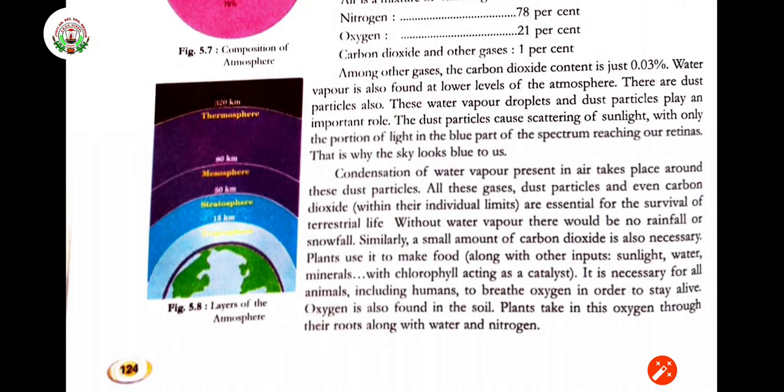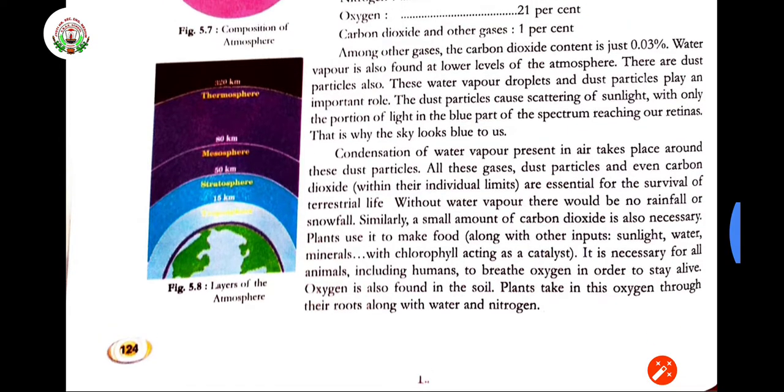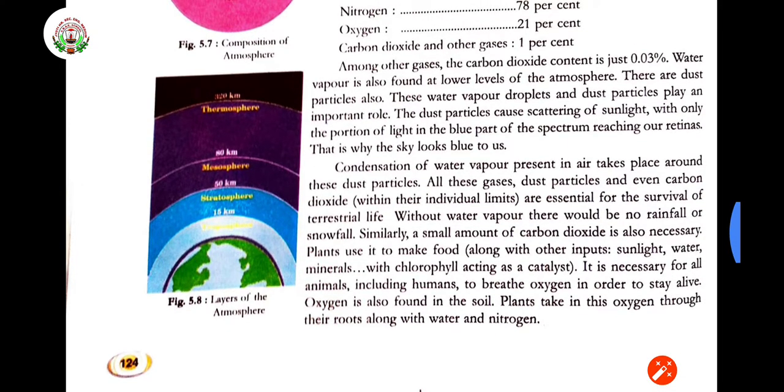Among these other gases, carbon dioxide content is just 0.03%. Water vapor is also found at the lower level of the atmosphere. There are dust particles also, which you can sometimes see in the air. Dust particles are present in the lower level of the atmosphere.